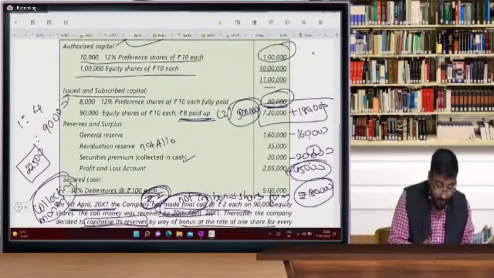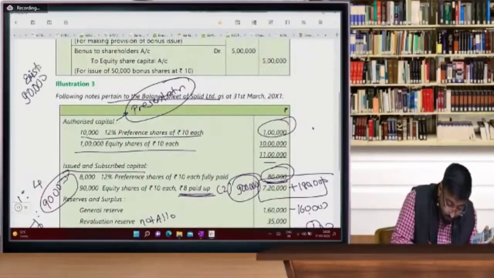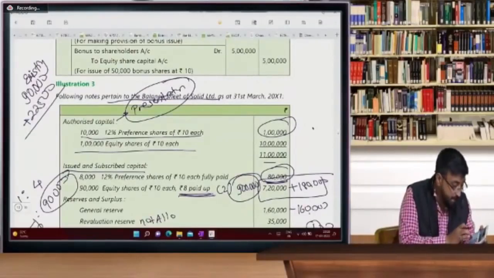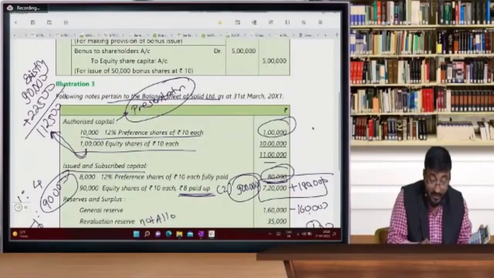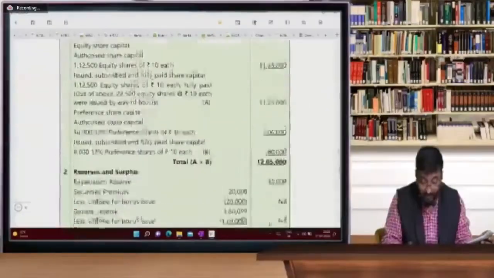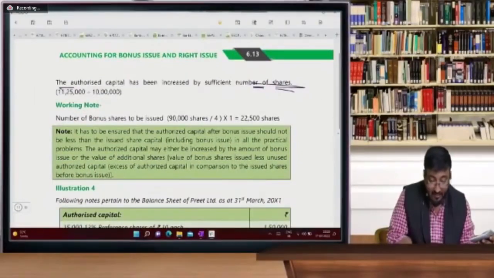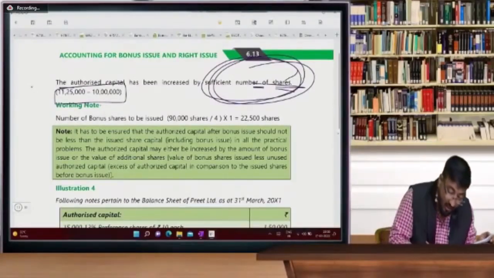But see beta, 90,000 shares are existing plus 22,500 bonus. So total will be 1,12,500. So your authorized capital has to be increased by passing this note, 1,12,500. Yes, you can see here that at last you will get a note: authorized capital has to be increased by a sufficient number of shares. And this note will carry 1 mark.